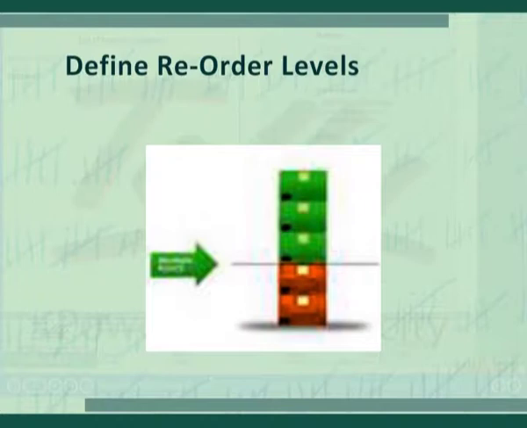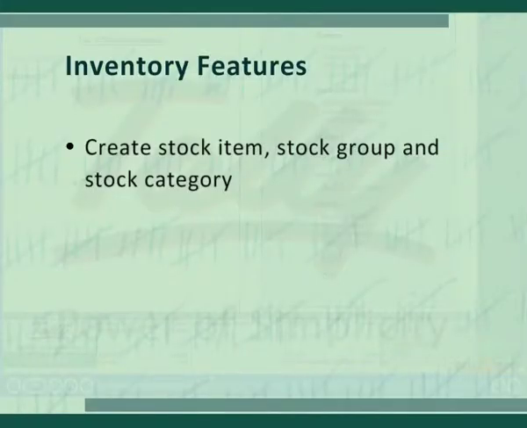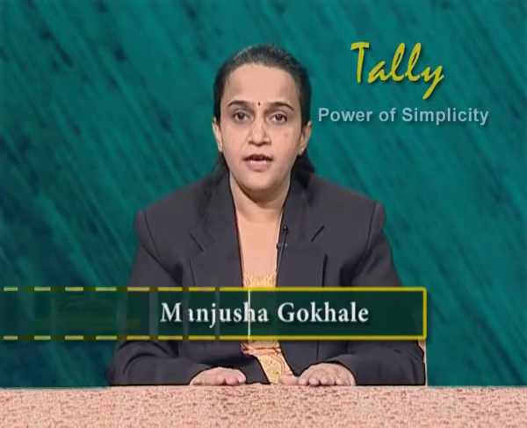Next feature is to define reorder level. Tally provides the user order status reports. Based on the previous quantity consumed, Tally helps the user to define reorder quantity of stock from the supplier. Next feature is to create stock items, stock groups and stock categories. Tally allows the user to create stock groups and stock categories for various stock items. Stock items are of various types of goods. Similar items can be put into one group and similar groups have one category.